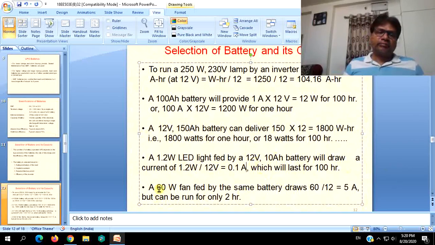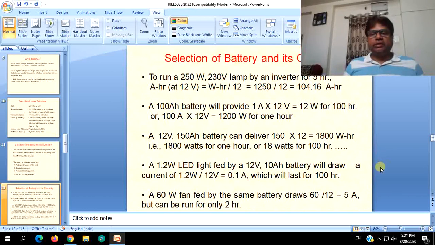With the same battery, a 60 watt fan draws 60 by 12, or 5 amps. So it can be run for only 2 hours. So that is the case with your batteries and battery capacities, and how they will last depending on the currents drawn from them, and also the backup time.